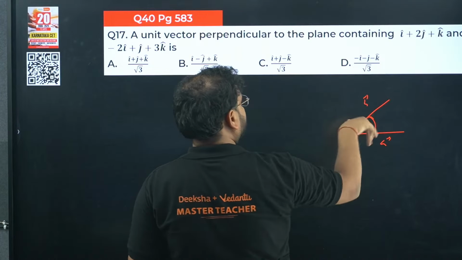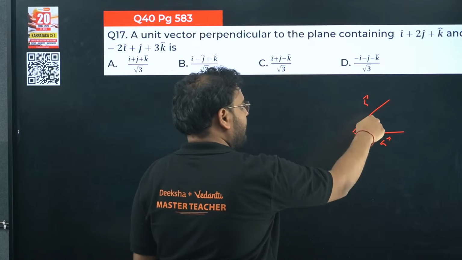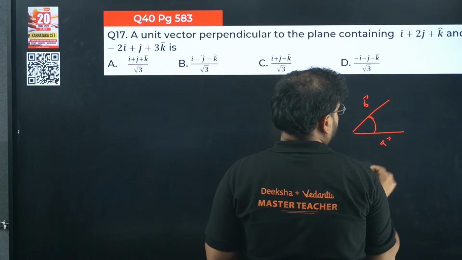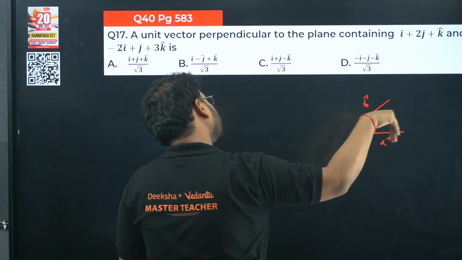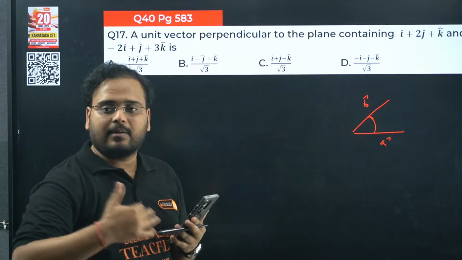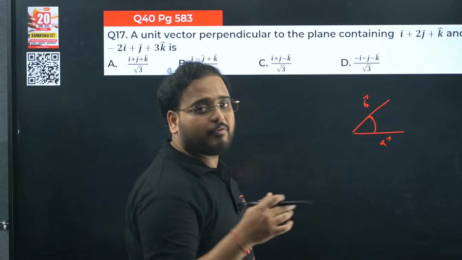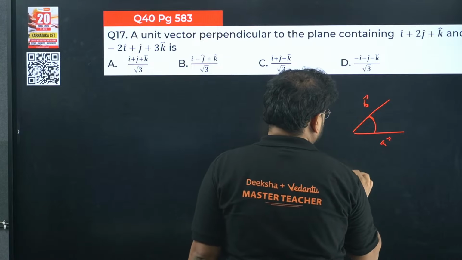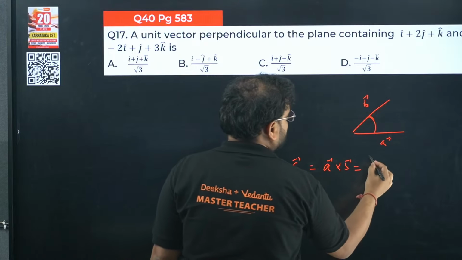Either out or in. If this is the plane which contains the vectors A and B, this is the vector B, right? And this is the vector A. So if I have to go A cross B, either I'll go anti-clockwise or I'll go clockwise. So both cases will be coming out of the plane or inside the plane, 90 degrees, right? So in both the cases I have to find A cross B only. Let's find A cross B. Let's call this vector C. This vector is A cross B.